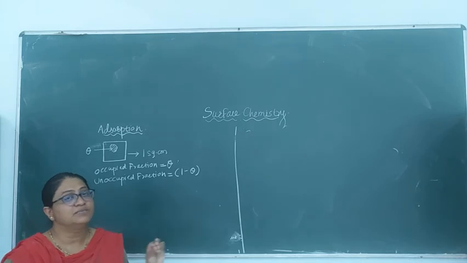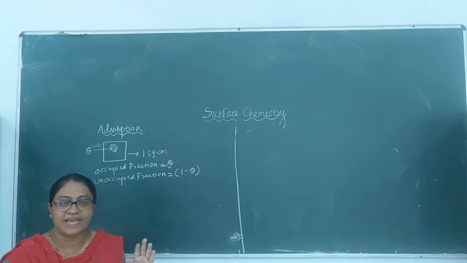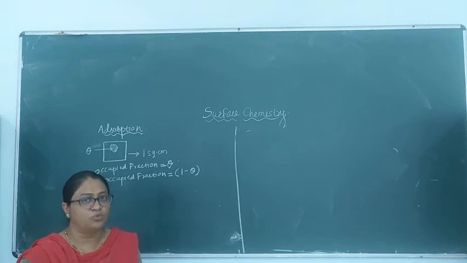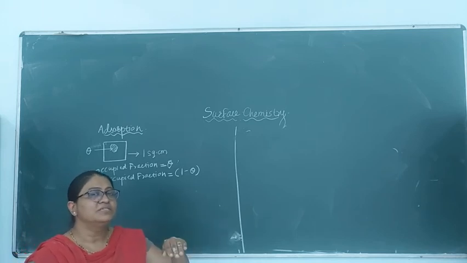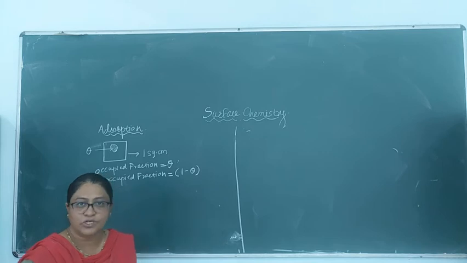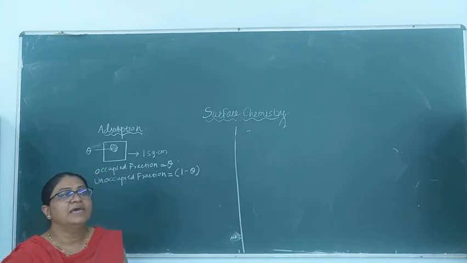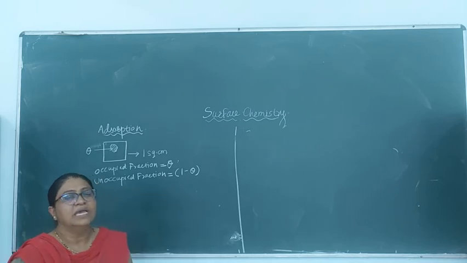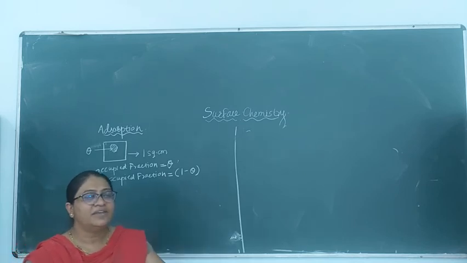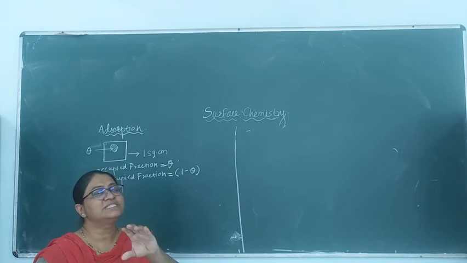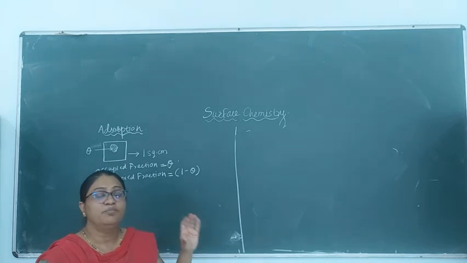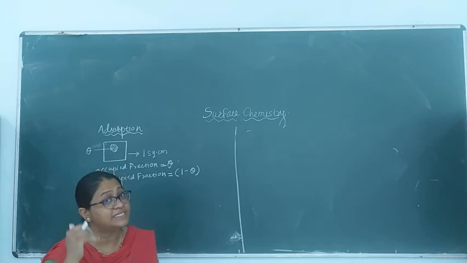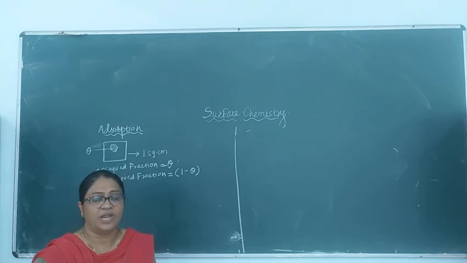This is the assumption of the kinetic theory of gases, the ideal theory for gases. The other important thing that we have considered here is, as the layer formed on the solid surface is a single layer, that means the gas molecule which strikes the surface gets adsorbed.